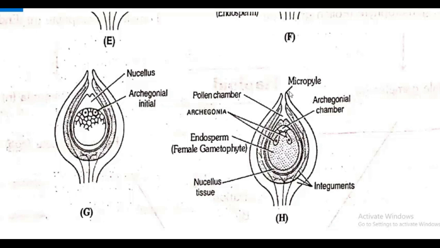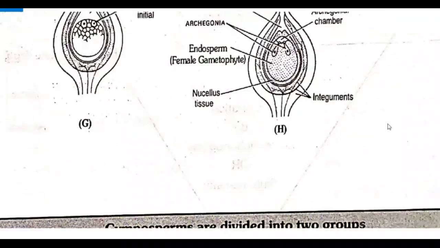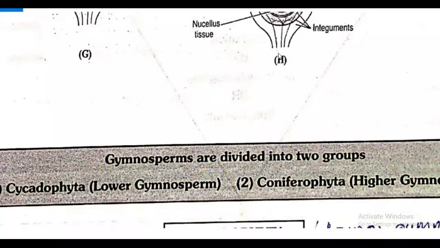And one of the male gametes, we told, is degenerating and then leads to the formation of what? Seed. That ovule is converting as what? Seed. And seed germinates again to give rise to what? Sporophytic plant, that is diploid. So this is regarding the life cycle of gymnosperms.